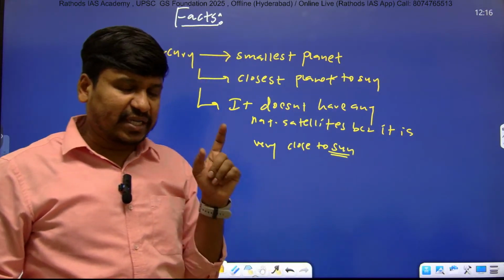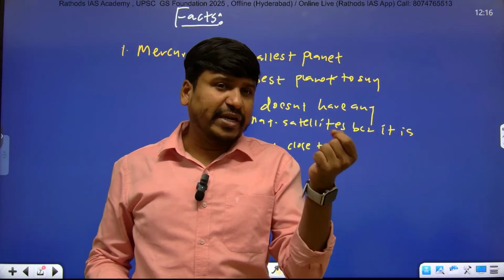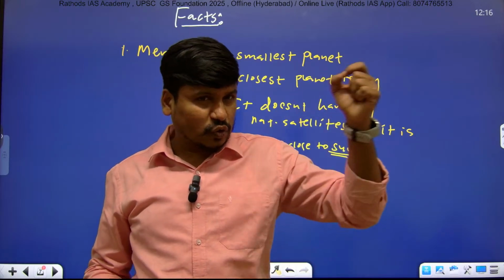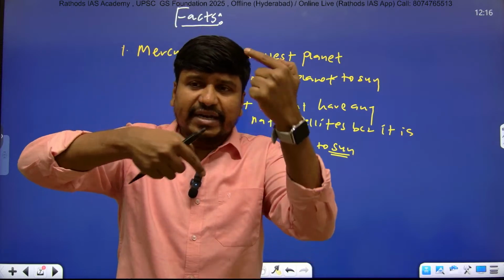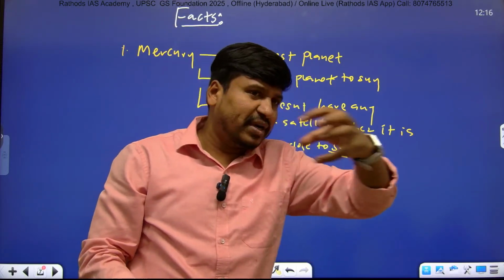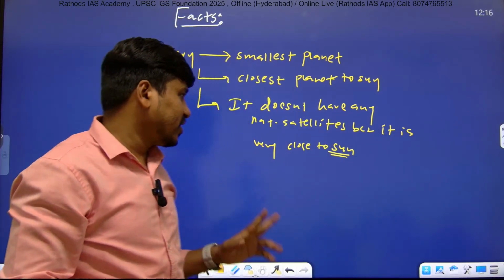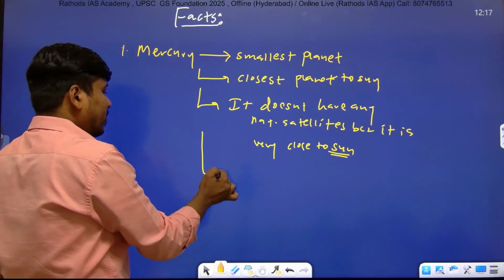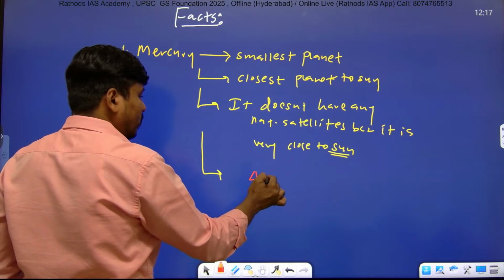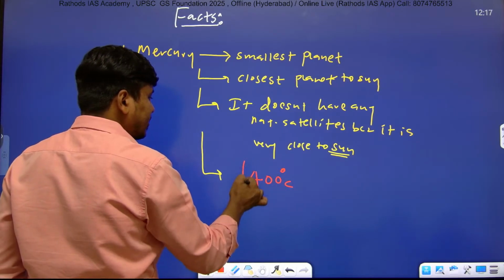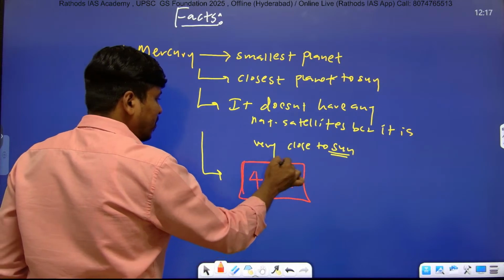If you get the question, why doesn't Mercury have any natural satellite, the answer is: it is very close to the Sun, and the Sun has huge gravity, so any natural satellite revolving around Mercury would be attracted by the Sun. Also remember, the temperature on the surface of Mercury is almost 400 degrees Celsius, and that's why life is not possible on the surface of Mercury.